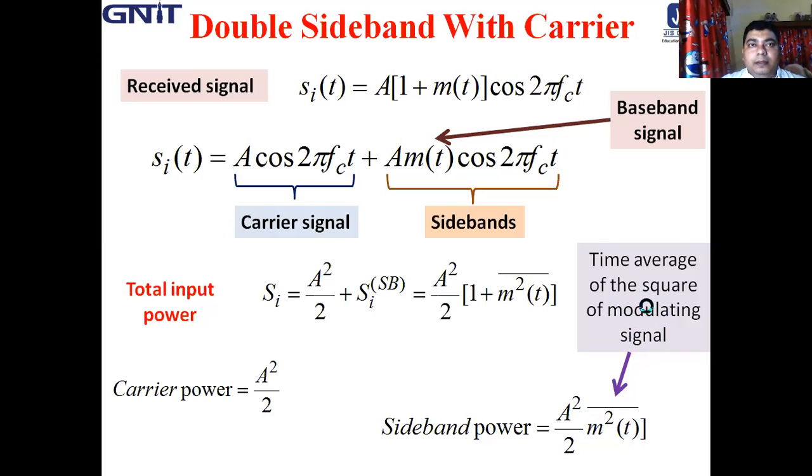We then have the total input power Si equal to A square by 2, the carrier power, plus the sideband power, A square by 2 into m square t bar. Taking the common part, A square by 2 into 1 plus m square t bar. So this is the total input power.